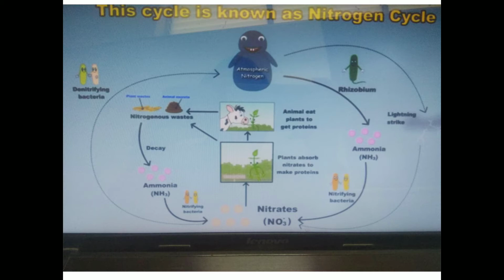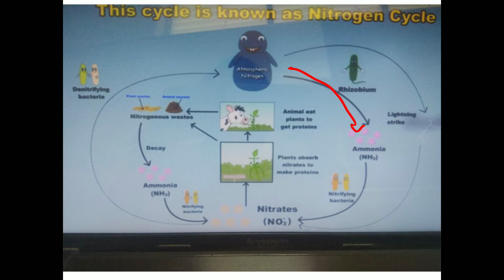As we know, atmospheric nitrogen is not directly absorbed or used by the plants, so that atmospheric nitrogen gets converted into ammonia. The conversion of atmospheric nitrogen into ammonia takes place with the help of rhizobium bacteria, which is present in the roots.